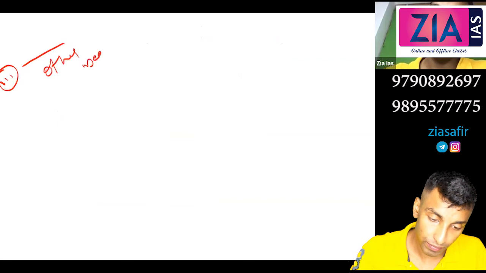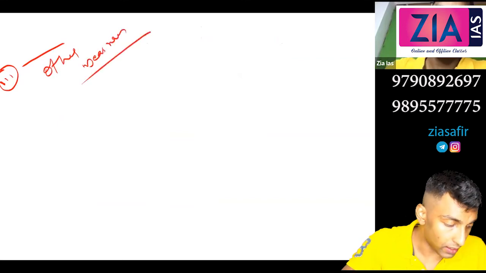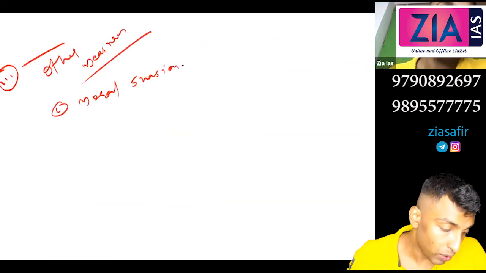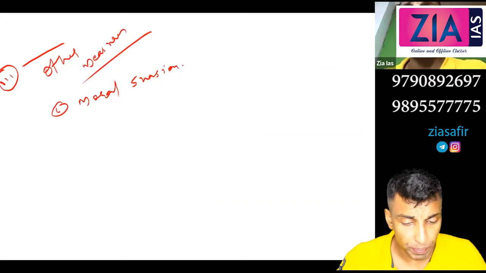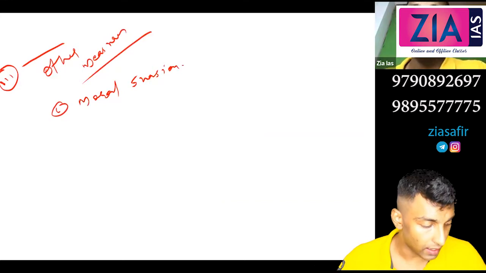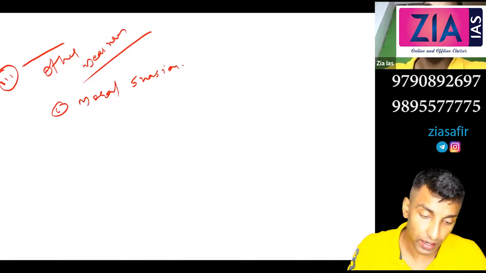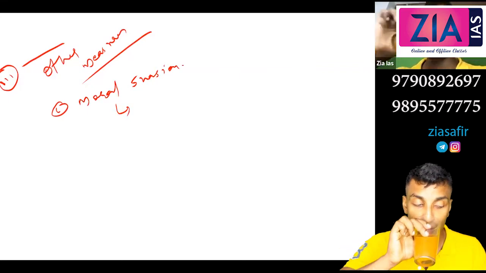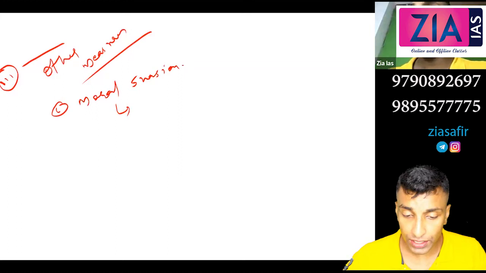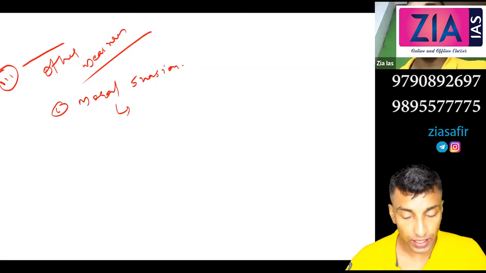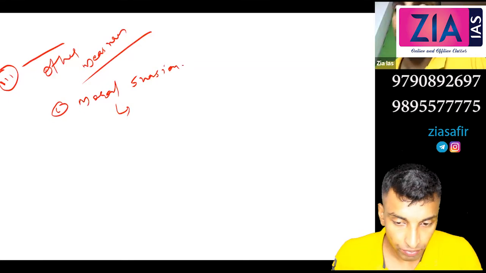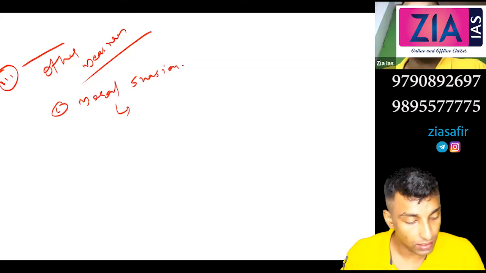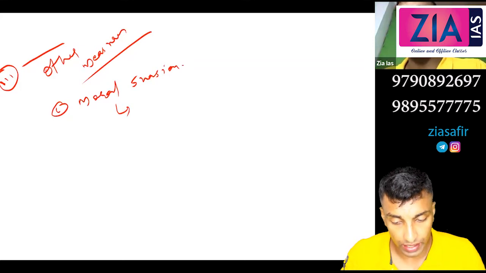Other measures. First one under this, moral suasion. Moral suasion means moral pressure actually. So just write a line under that. Central bank advises banks to follow certain norms through letters, circulars, seminars, speeches, etc.